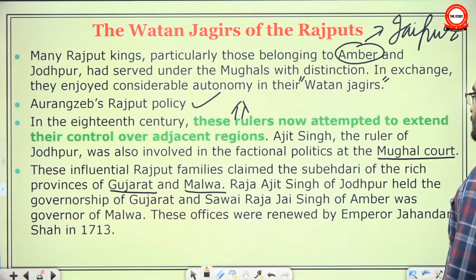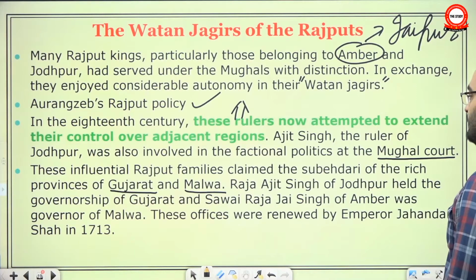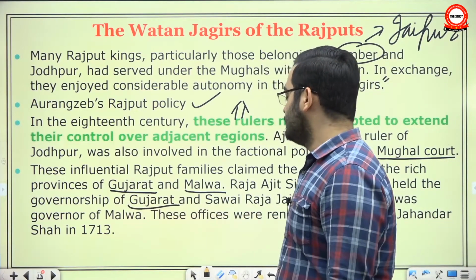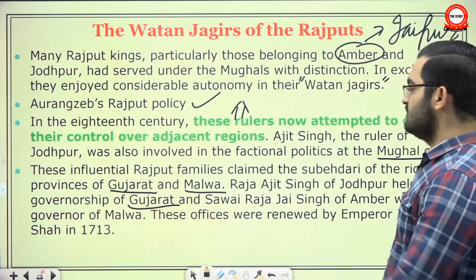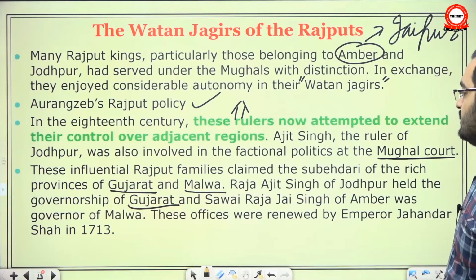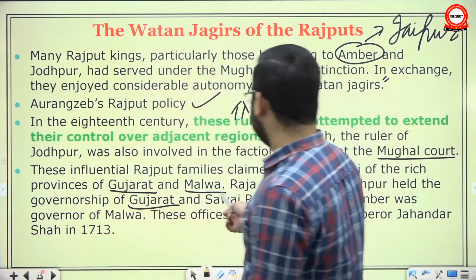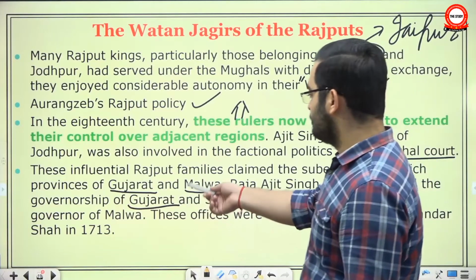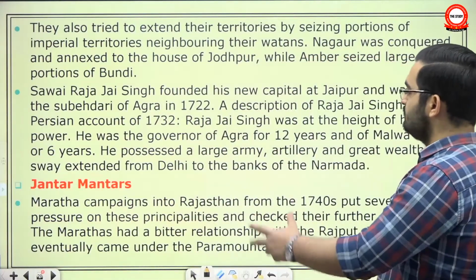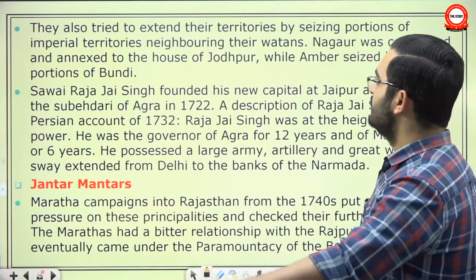Raja Ajit Singh of Jodhpur held the governorship of Gujarat, and Sawai Raja Jai Singh of Amber was governor of Malwa. But very soon the governorship was taken away because of charges of corruption or conspiracy against him. These offices were renewed by Emperor Jahandar Shah in 1713. But they did not hold the subedari of these provinces, Gujarat and Malwa, for very long, because eventually when Marathas started pushing forward, they became a problem for Rajput states.